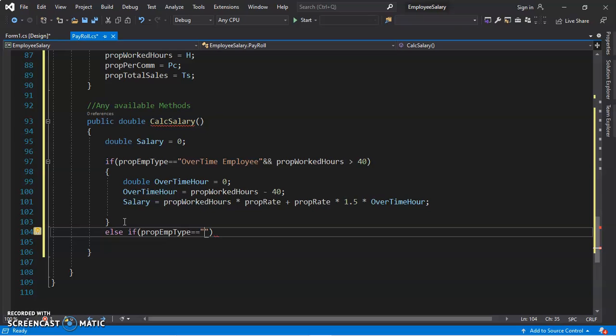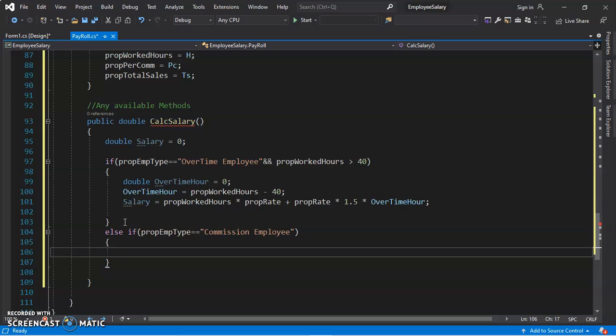Okay, what do we put here? Now we need the commission employee. Sorry, it's commission employee. Okay, and then a semicolon, and then we open a curly bracket.